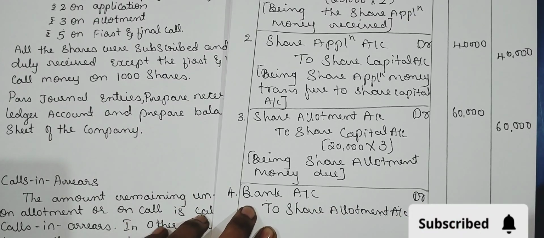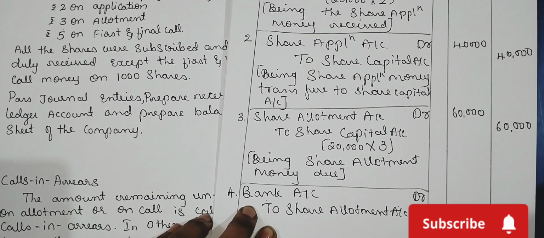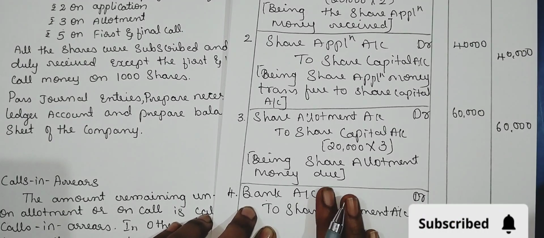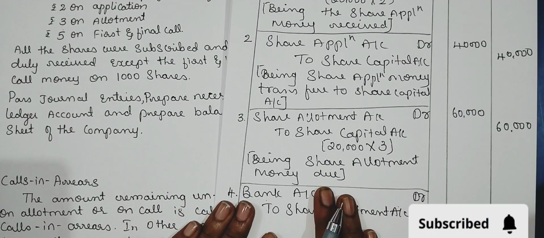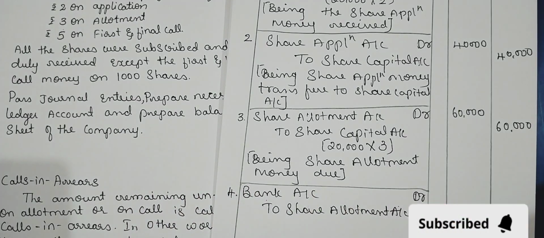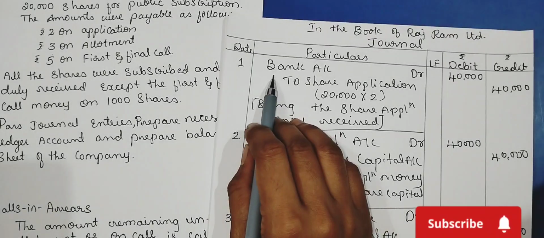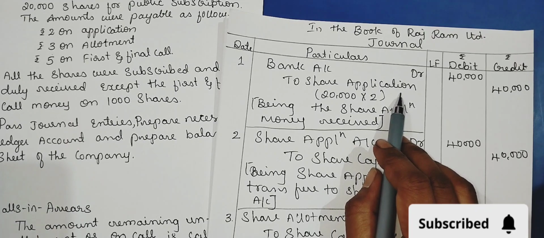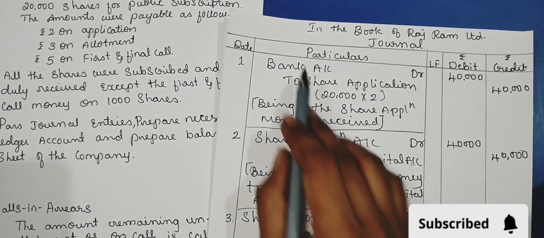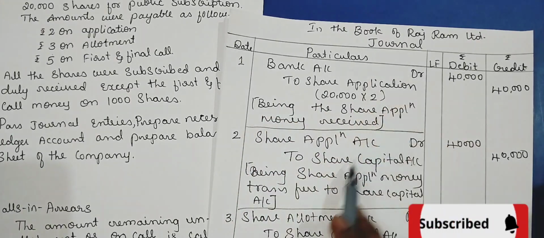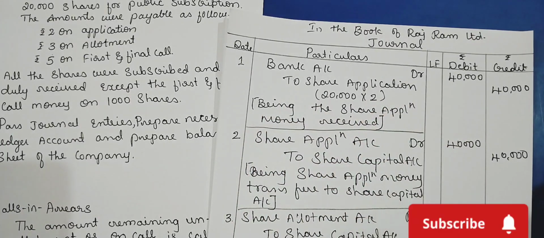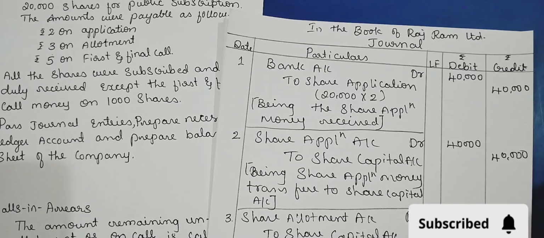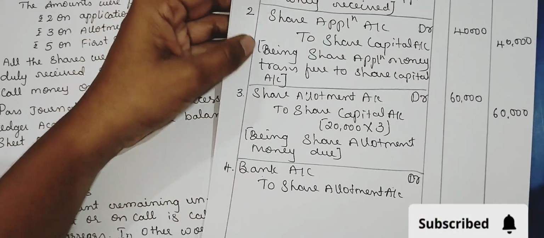If you are very strong with the journal, then you can pass any entries. If you have not watched my basic accounting video, kindly watch that video. You see, in journal entries the same rules are applicable everywhere. Capital means liability. So you see here also, you are debiting the bank account and crediting the share capital. So here it is credited, here it is debited, has the account closed? What is the account remaining? Bank account debtor to share capital account. So you need to understand the logic with the concept. Then you will never make mistakes.